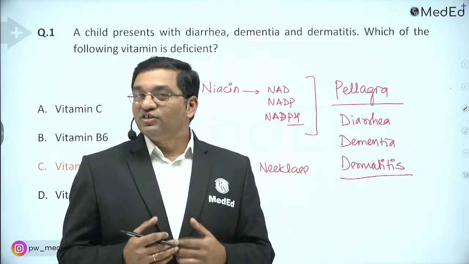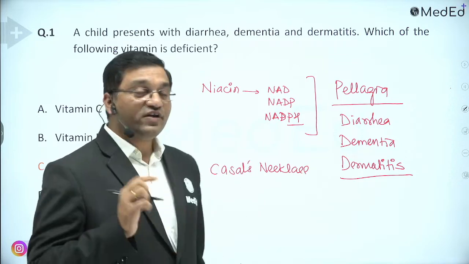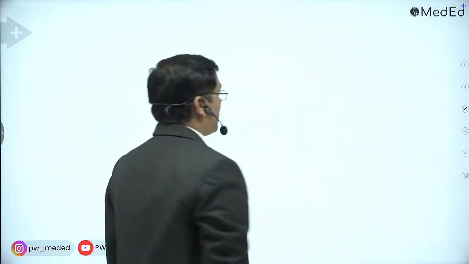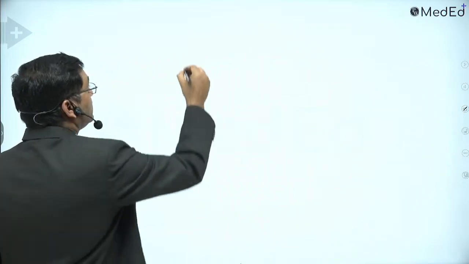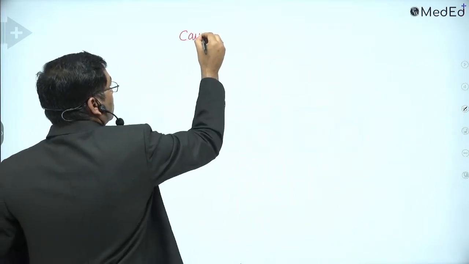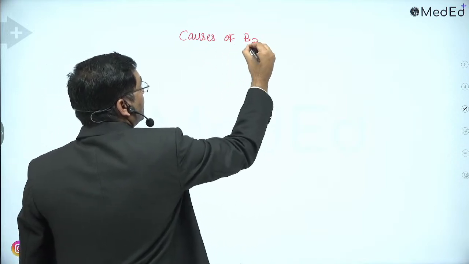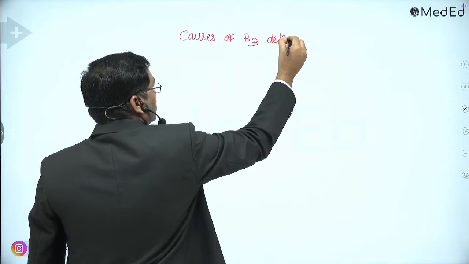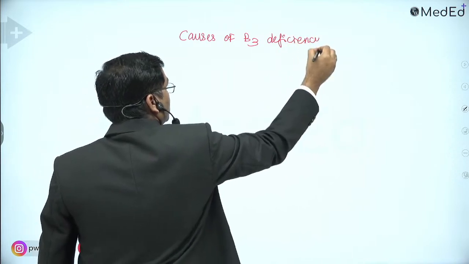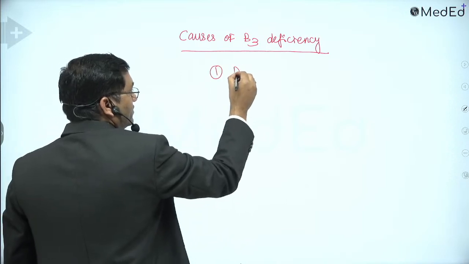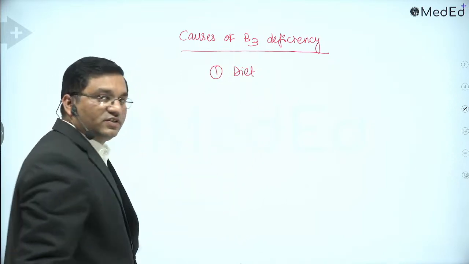And what are the causes of niacin deficiency? That is very, very important. The causes of vitamin B3 deficiency. First is dietary deficiency.